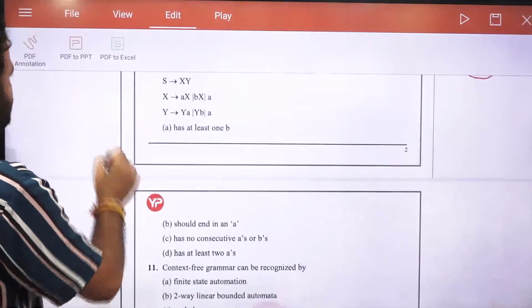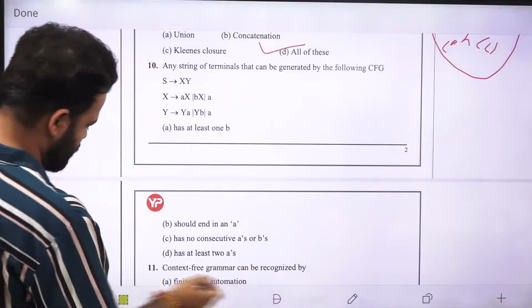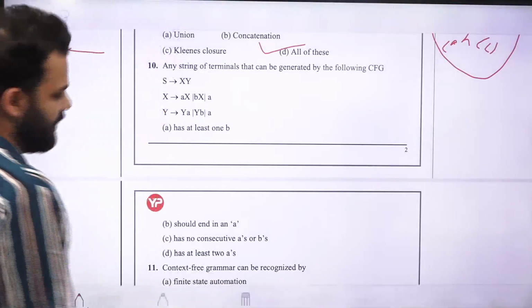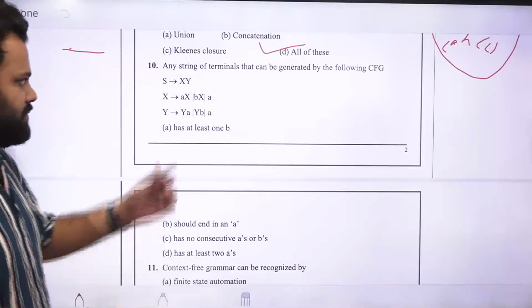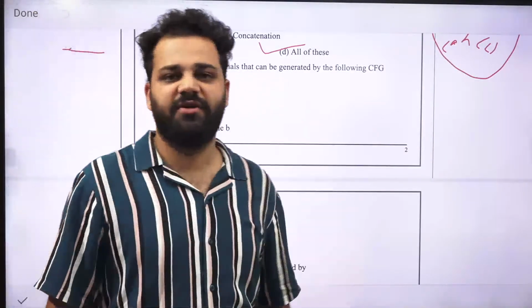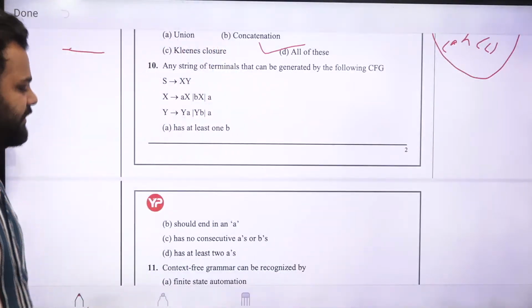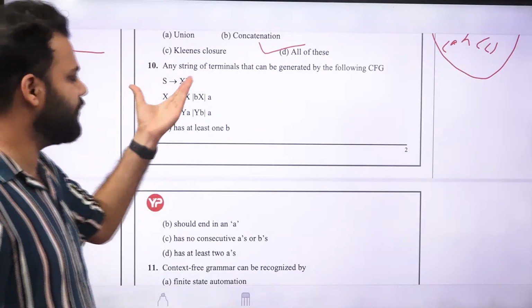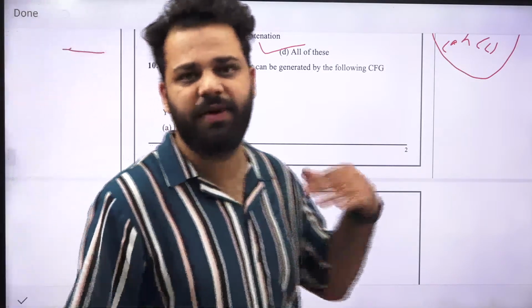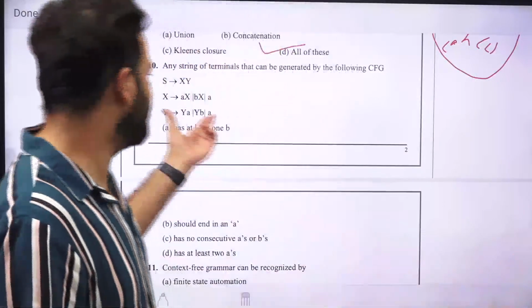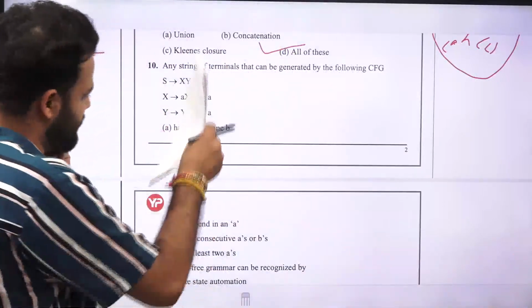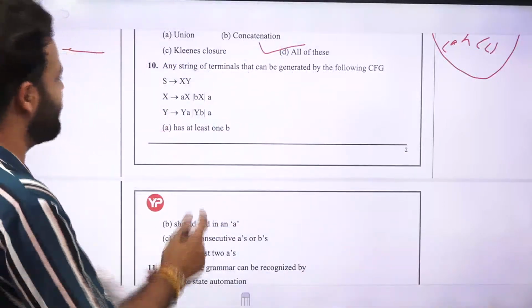Next is, any string of terminals that can be generated by the following CFG. So what is this language? This question came in NIC in a previous year question paper. So it is a NIC question that was asked previously in the exam.